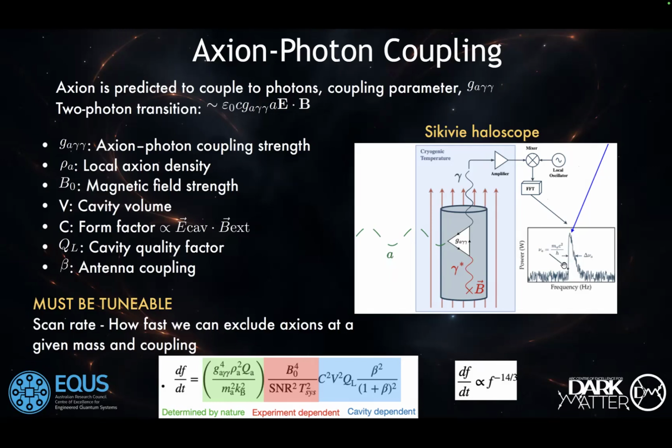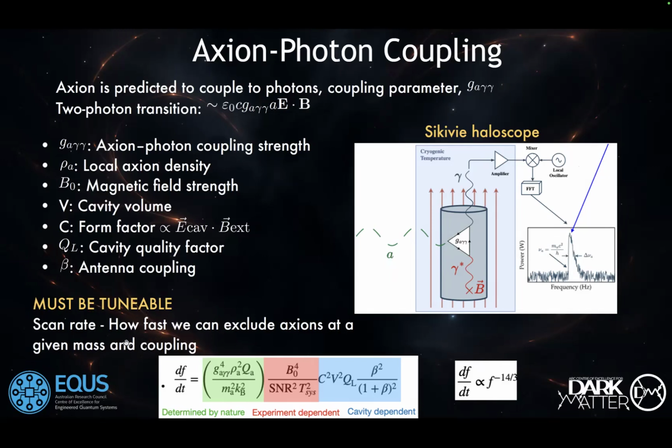The result would look like this. We have a small blip at a certain frequency which corresponds to the mass m_a of the axion, and the power of this blip is tiny. Since we don't know the exact mass, we don't know the frequency, so we have to tune this cavity. They are always narrow bands, so tunability is a must in these experiments.